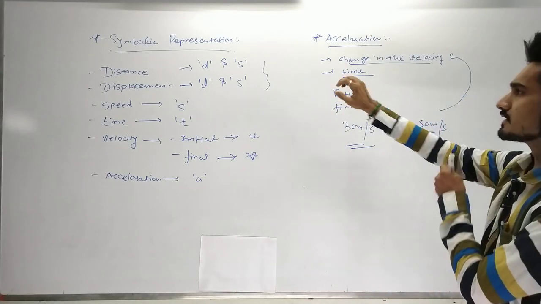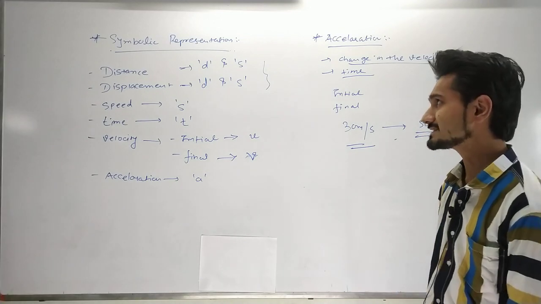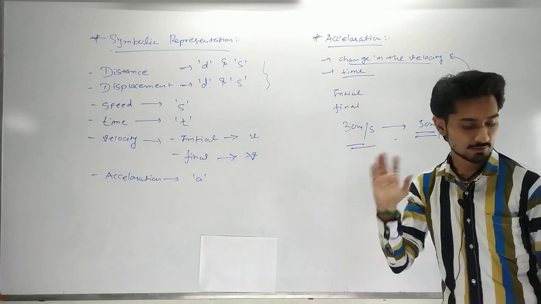Okay, now I am going to give you the graphical representation of the velocity time graph. Now we are going to differentiate and we are going to draw that graph.